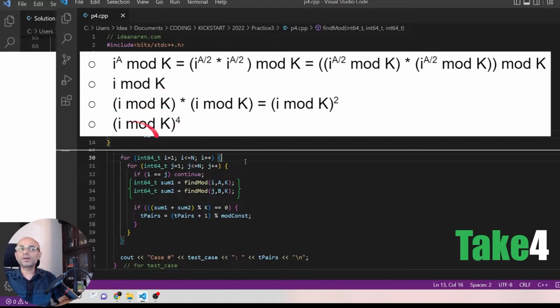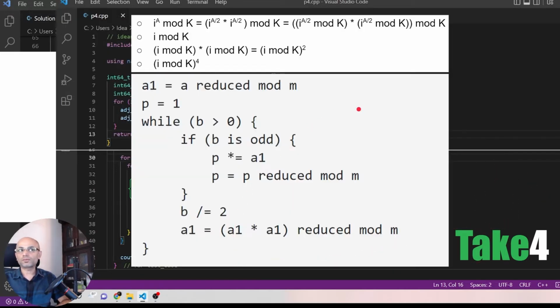Next we will multiply this by itself to get (i mod k) to the power 8. In that way we reduce the multiplication count from a times to log a times. So this will be our take 4.